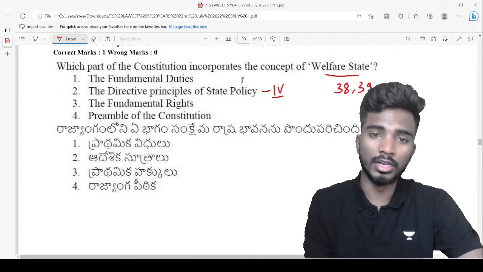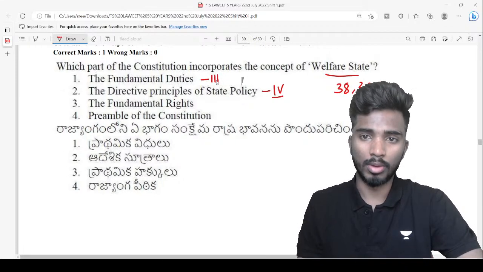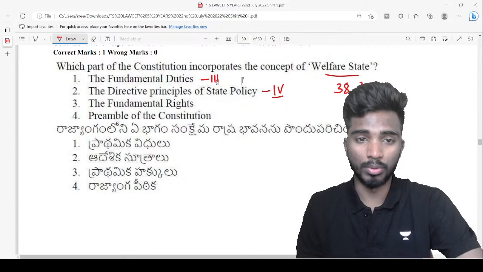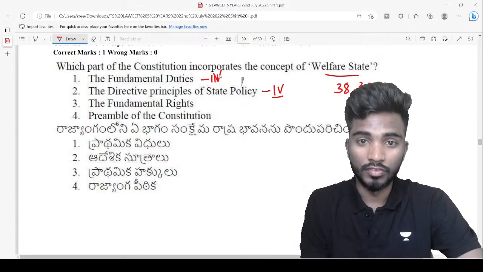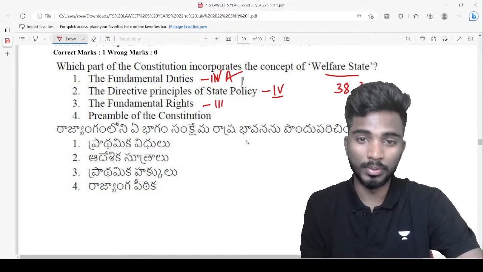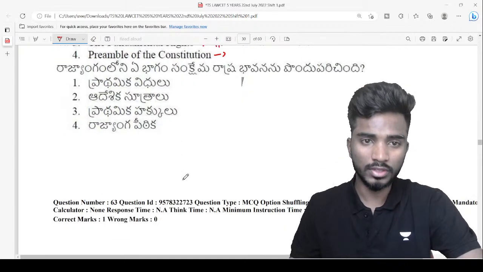So fundamental rights are there in Part 3. Fundamental rights do not talk about the concept of welfare. Fundamental rights are civil and political rights. Sorry, these are fundamental duties. Fundamental duties are there in Part 4A, so fundamental rights are here, right? In the preamble, it is not mentioned. So this is the right answer.